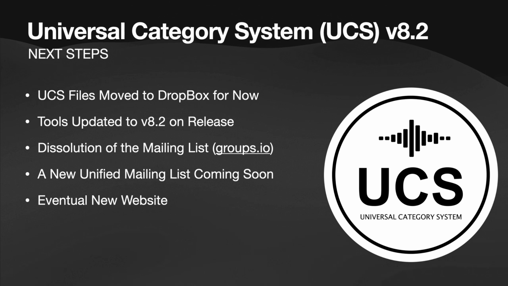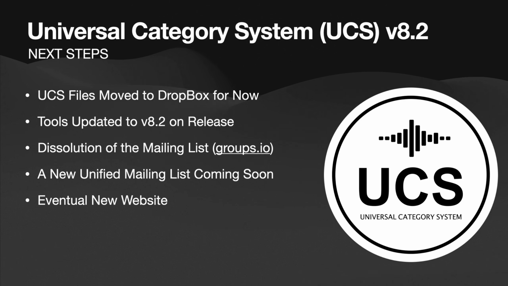Eventually, the hope is, maybe sometime this year, with the help of somebody who's offered up some time, potentially in the coming summer, we'll build a new website for UCS. And rather than having all of the files and tools available on Dropbox, we'll simply have them all hosted on our website, maybe even doing some interesting things with web tools and web apps that we might be able to incorporate into the system, right into a web page that's a little more functional than what we have right now, which is purely informative and just provides a bunch of links.